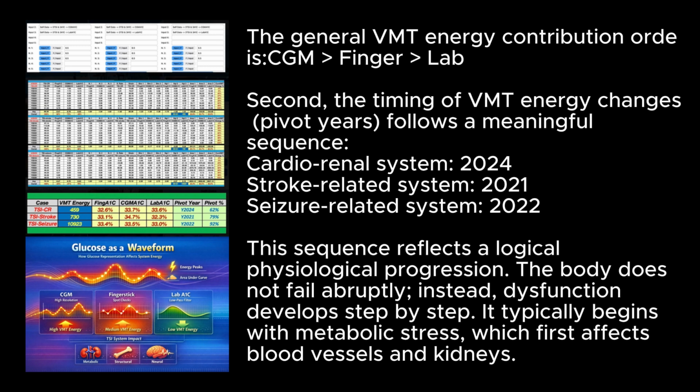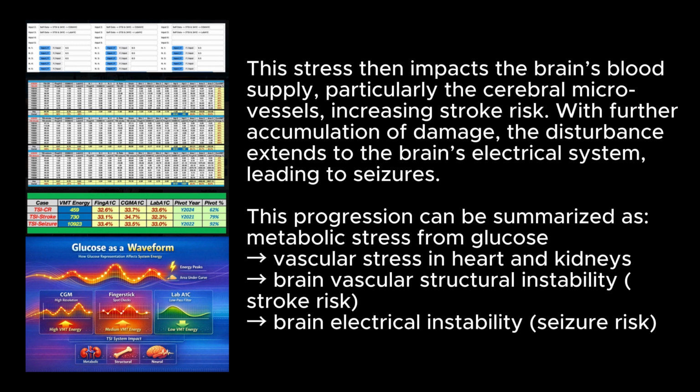It typically begins with metabolic stress, which first affects blood vessels and kidneys. This stress then impacts the brain's blood supply, particularly the cerebral microvessels, increasing stroke risk, and with further accumulation of damage, the disturbance extends to the brain's electrical system, leading to seizures. This progression can be summarized as: metabolic stress from glucose gives vascular stress in heart and kidneys, gives brain vascular structural instability, stroke risk, gives brain electrical instability, seizure risk.